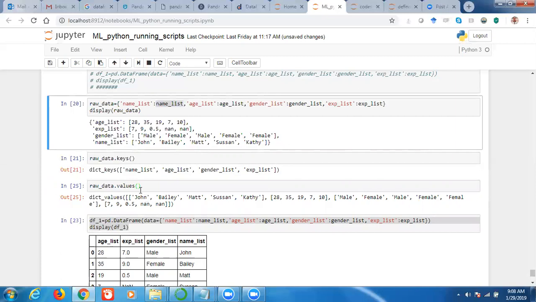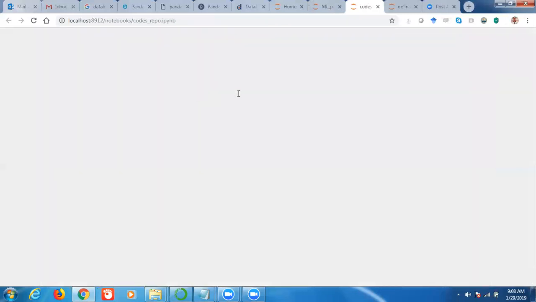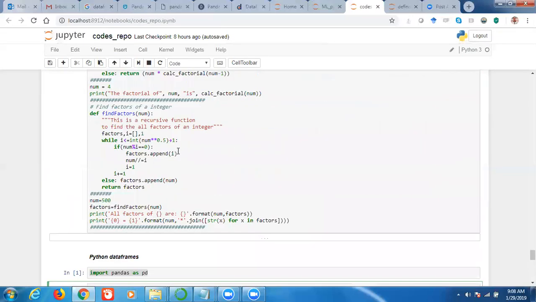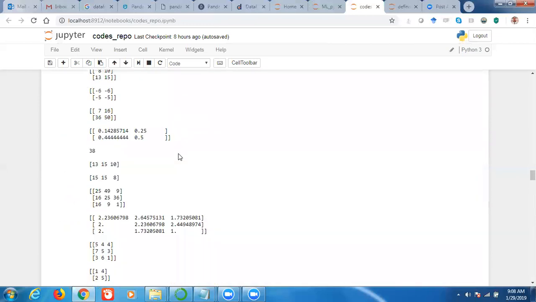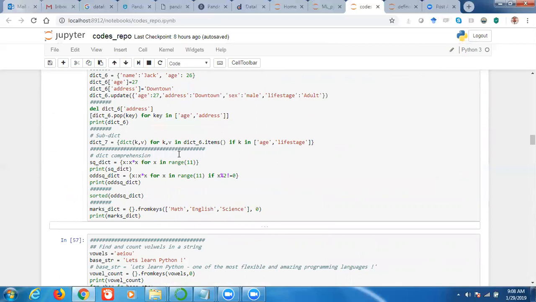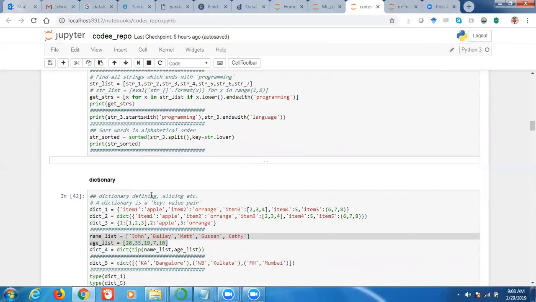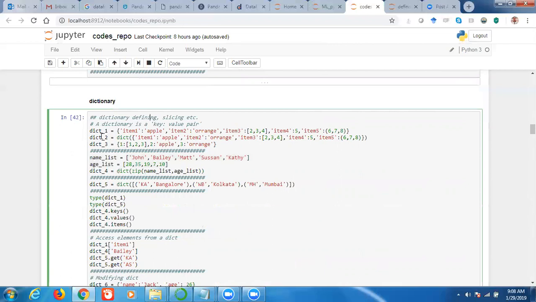Dictionary is a very important data type in Python. In the session where we discussed dictionary, we saw how we can construct a dictionary, what we can do with the dictionary, and how we can fetch records from the dictionary. So this is how we can create a dictionary. A dictionary is nothing but a key value pair. This is how we create a dictionary: key colon value.